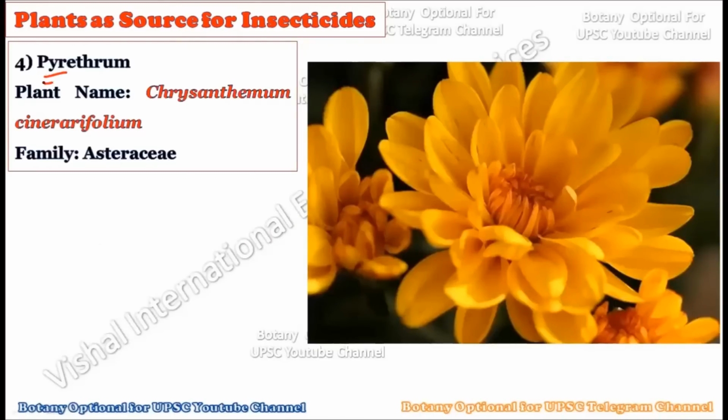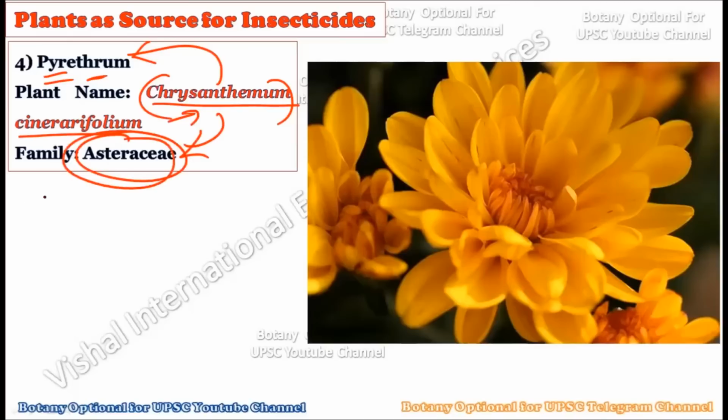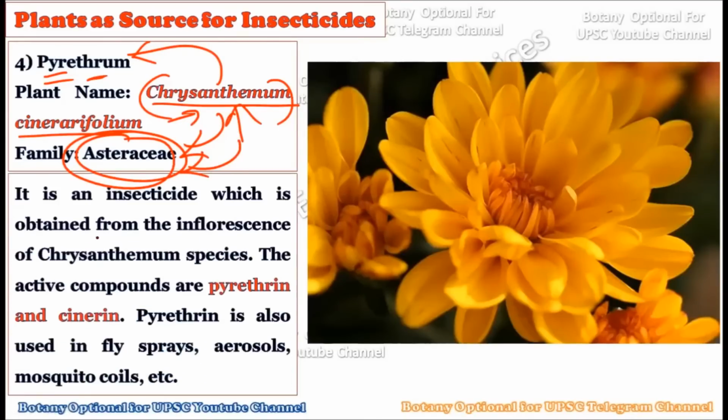Now let us consider the fourth one. The fourth chemical compound is the pyrethrum. This pyrethrum chemical compound comes from the chrysanthemum species called Cinerariifolium. Actually many species of chrysanthemum produce this pyrethrum. It comes from chrysanthemum species which belong to the Asteraceae plant family. So the fourth chemical compound is called the pyrethrum, which is an insecticide, and the source of this secondary metabolite is the chrysanthemum plant, which belongs to the Asteraceae plant family.